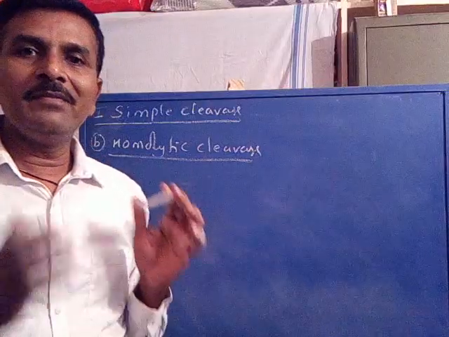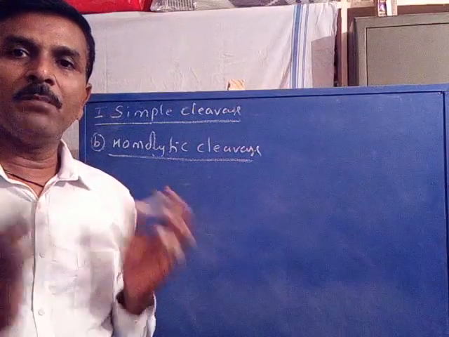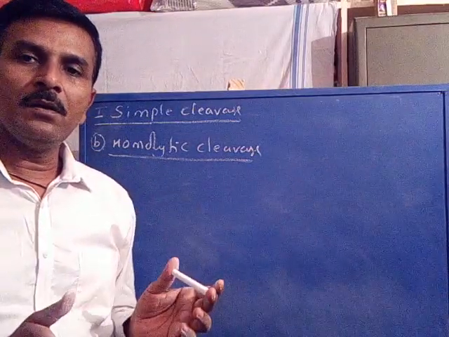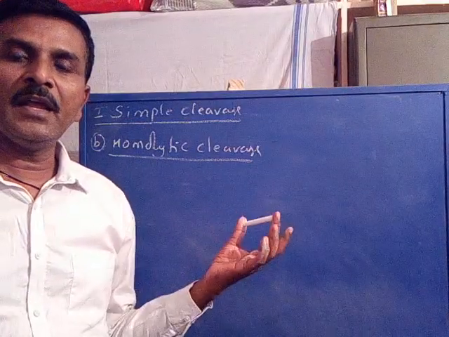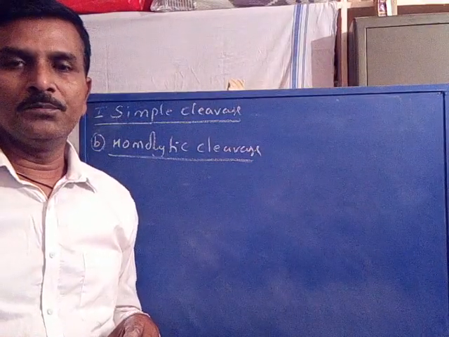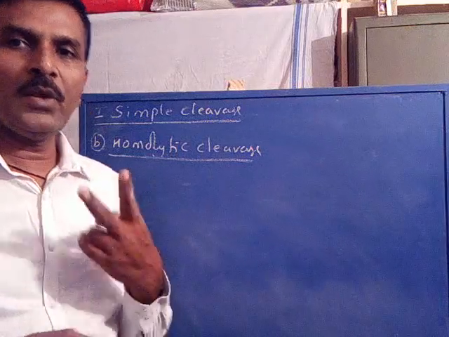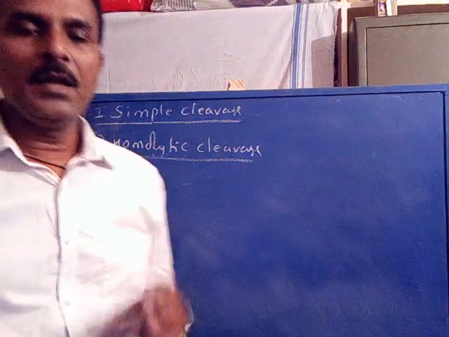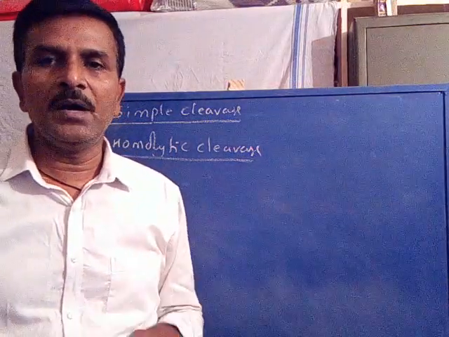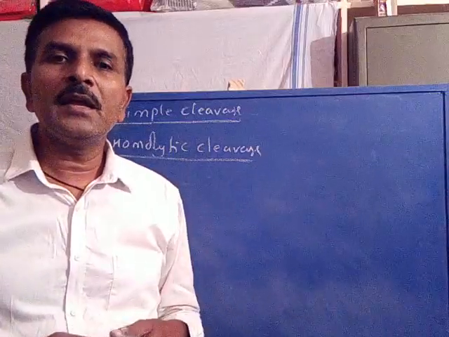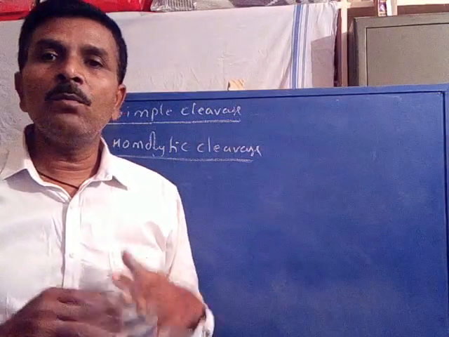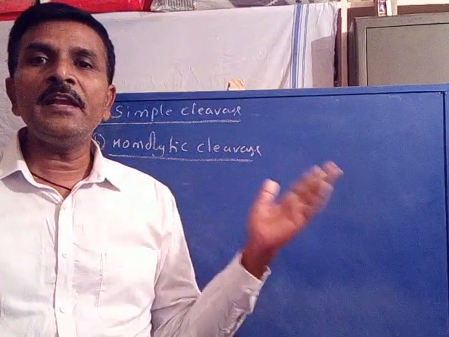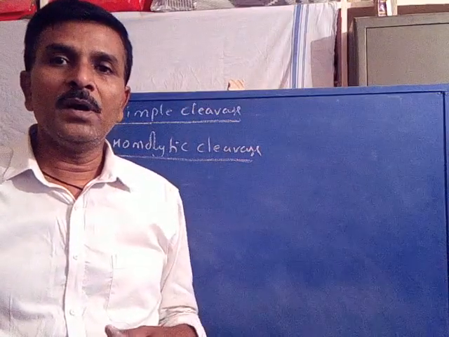Homolytic cleavage is the cleavage of the bond in a molecule where the two shared electrons are mutually taken away by the two atoms. So there are two electrons in between one bond, in between the two atoms of one bond. So homolytic cleavage is the process of a simple cleavage where the two bonded electrons are mutually taken away by two bonded atoms.